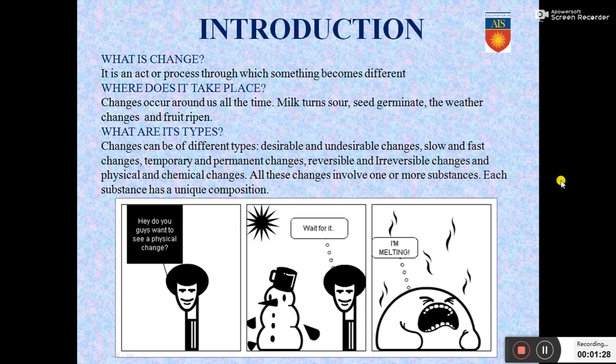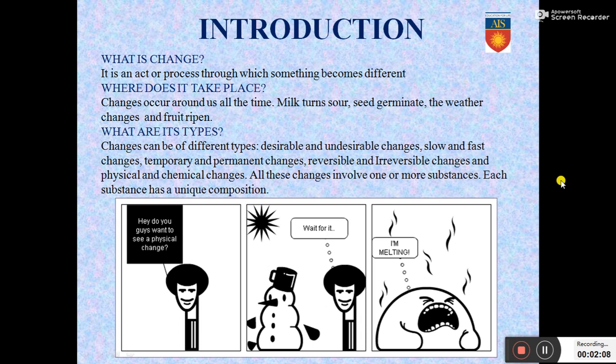What are the different kinds of changes? Changes can be of various types. Some are desirable, some are undesirable changes, meaning some you want and some are not required. Some are slow changes, some are fast changes. Some may be temporary, which are reversible changes, and some are permanent changes, which cannot be reversed. And some are physical changes, which is a change that doesn't change the characteristics or chemical composition of a substance, and some are chemical changes, which in turn involve the chemical composition changes of a particular substance.